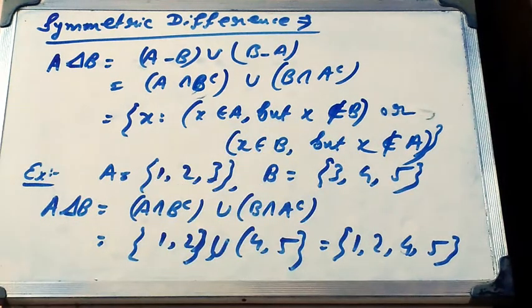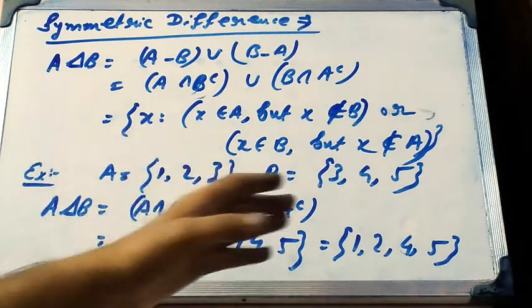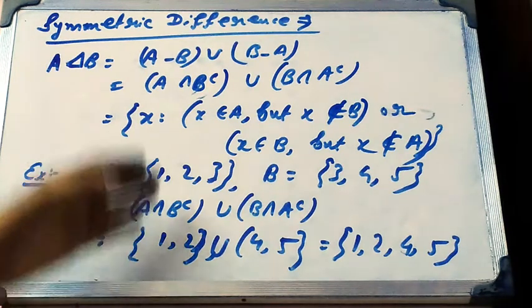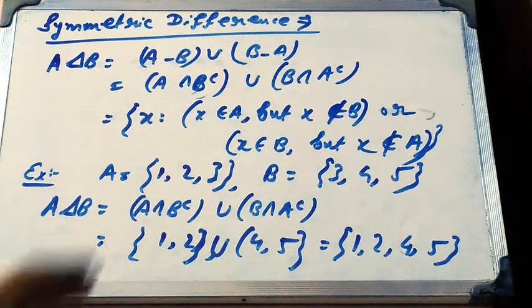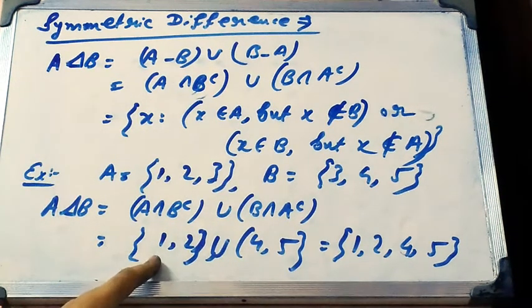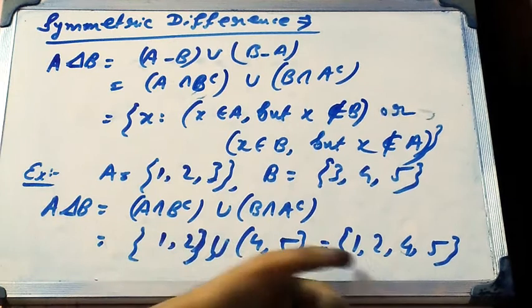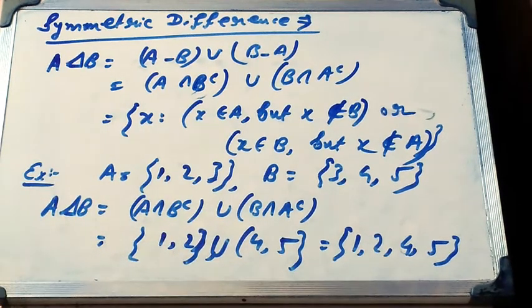Let's see an example of it. Suppose A is a set {1, 2, 3} which contains 3 elements 1, 2 and 3. B is another set which contains 3 elements 3, 4 and 5. Then the symmetric difference between A and B, we can see from this formula. A intersection B complement, we can find from the previous example, is 1 and 2. B intersection A complement, from the previous example, is 4 and 5. Now the union of these two sets is 1, 2, 4, 5. So the symmetric difference of A and B is {1, 2, 4, 5}.